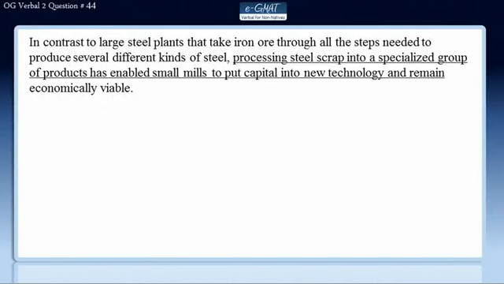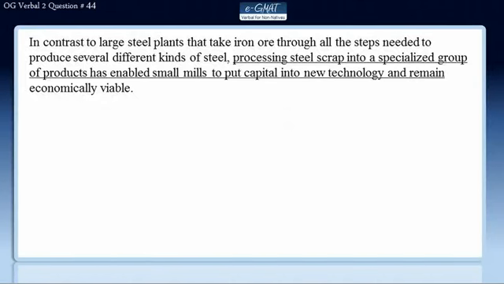So let's begin. In contrast to large steel plants that take iron ore through all the steps needed to produce several different kinds of steel, processing steel scrap into a specialized group of products has enabled small mills to put capital into new technology and remain economically viable.